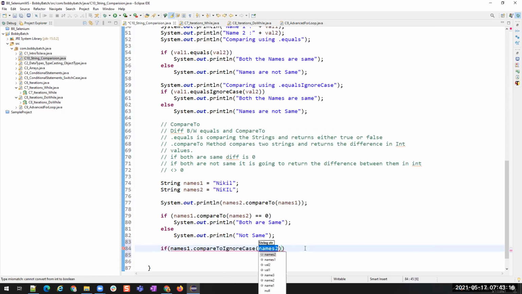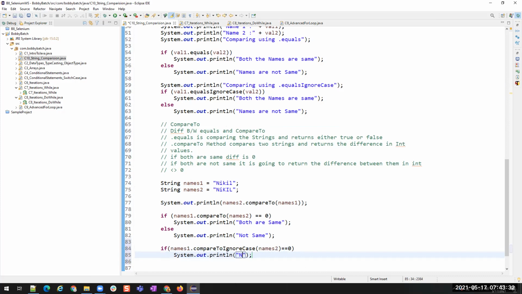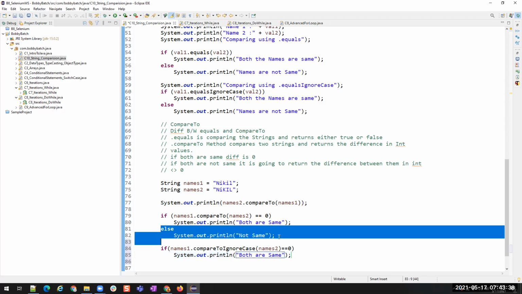Now I'm using this, and this is also going to return an integer only. So if you want to compare, use it like this. Both are same, else both not same.